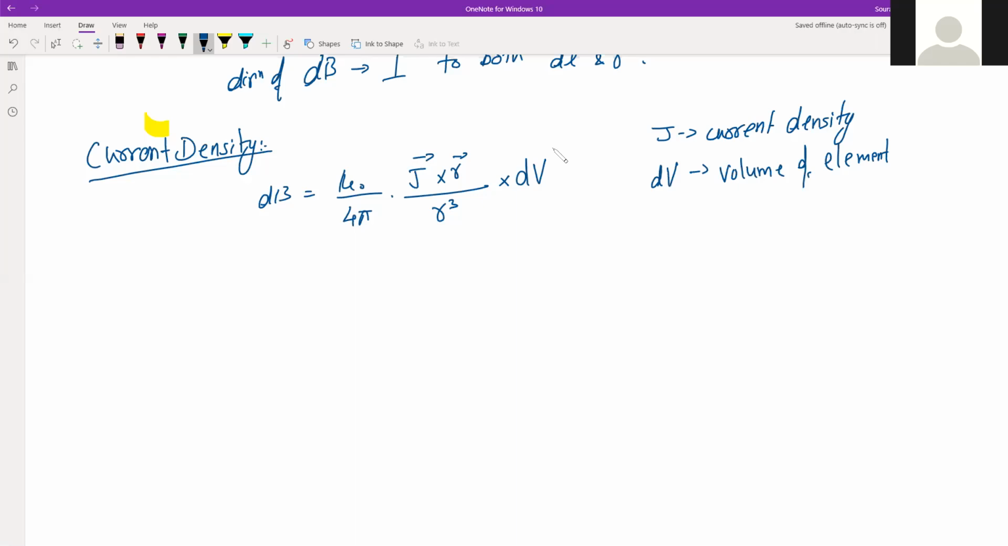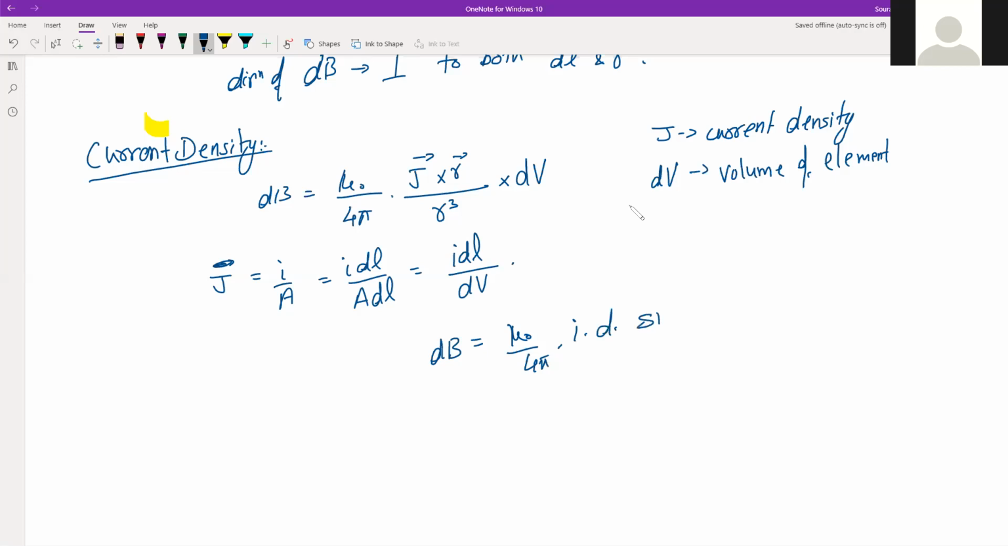So this J vector is equal to I by A. So I dl divided by A dl, that means this is I dl, and A into dl is dV. So J can be written as I dl divided by dV, and that is how this dV got its form. So dB is equal to mu naught by 4 pi I dl sine theta divided by r square.